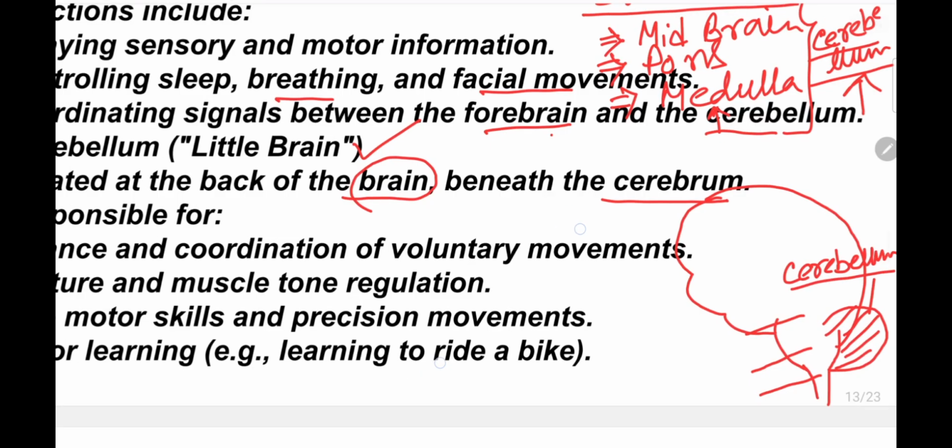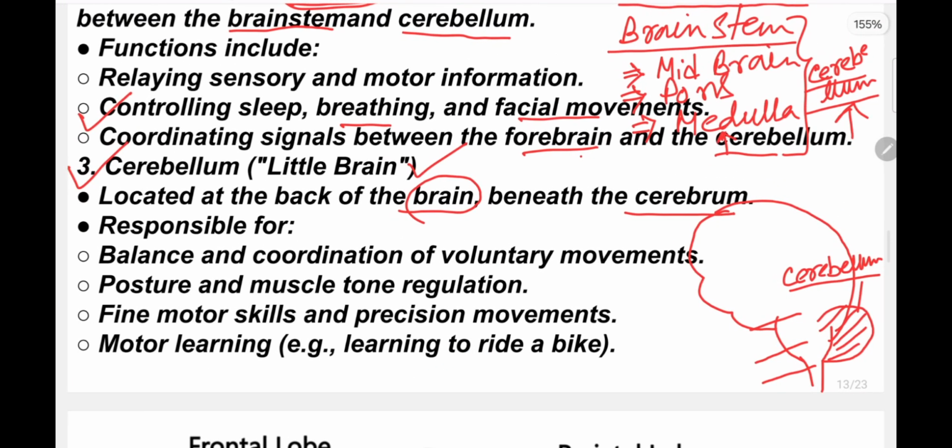Okay, so this cerebellum is very important because it controls balance and coordination of movements, voluntary movements, posture and muscle tone regulation, fine motor skills and precision movements, and motor learning. Right? I will give you examples of its functions. Firstly, balance and coordination. If a girl is dancing, it needs a lot of balance.